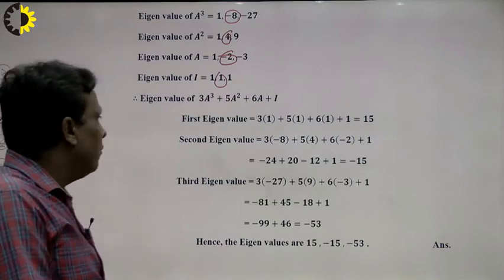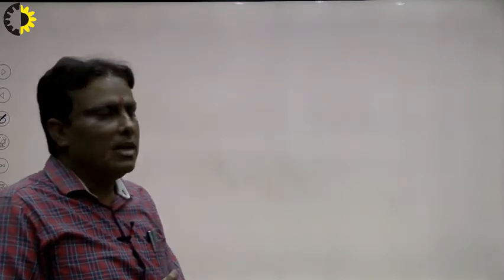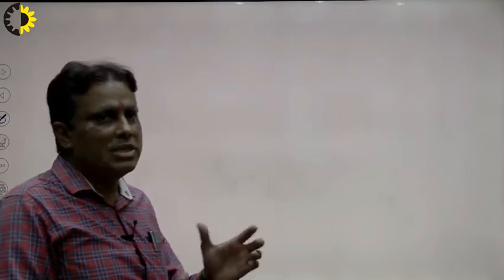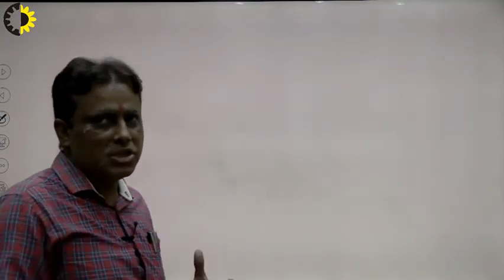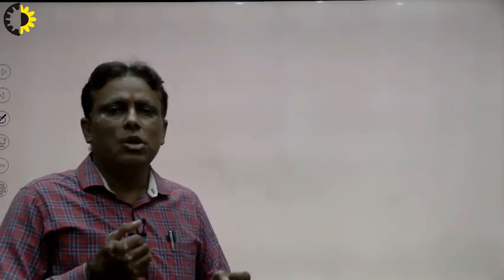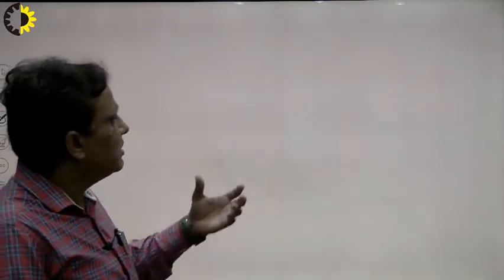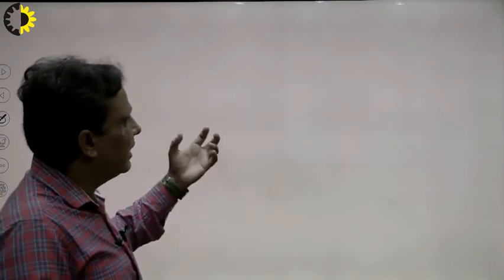So today we discussed this topic, right. What is the role of eigenvalue and eigenvector, right. In the next lecture we will discuss how to get eigenvector with the help of eigenvalue. Today we discussed first of all the characteristic equation, how to get the characteristic equation, and how to get the roots of the characteristic equation. And roots of the characteristic equation are also known as eigenvalues, latent roots and characteristic roots.